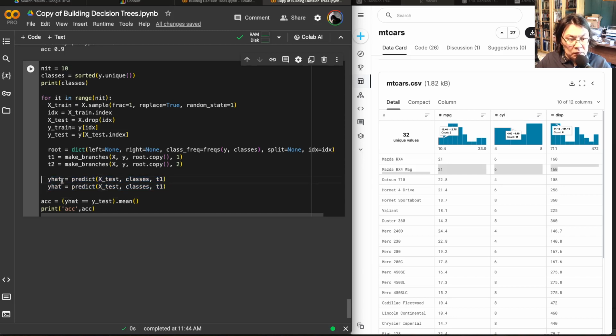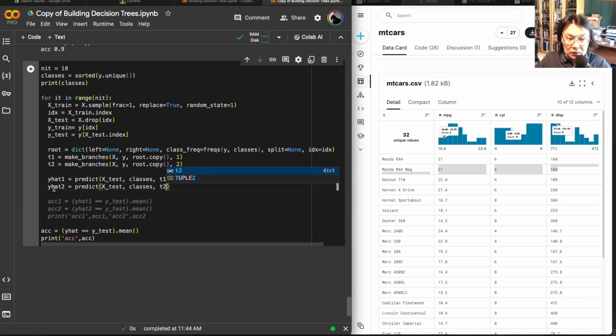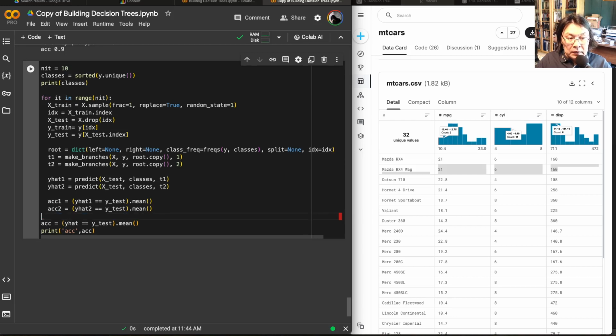So maybe we get y hats 1 and y hat 2, right? Because test is the same, class is the same, but here the tree changes, right? T2. So we got y hat 1, y hat 2. Now we can calculate the accuracies actually. But that's fine. We will not be printing it. Now we want to accumulate these accuracies.